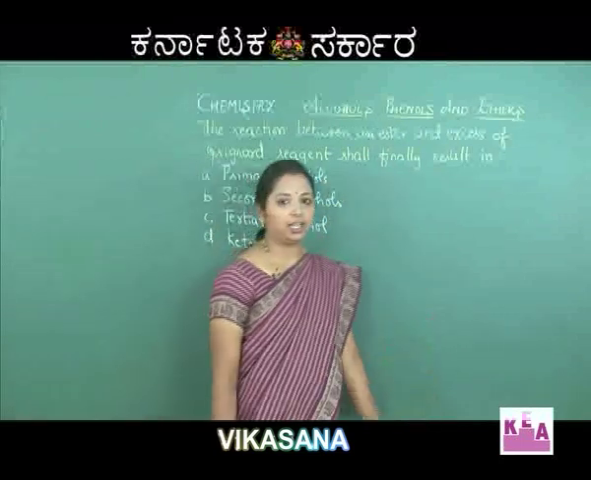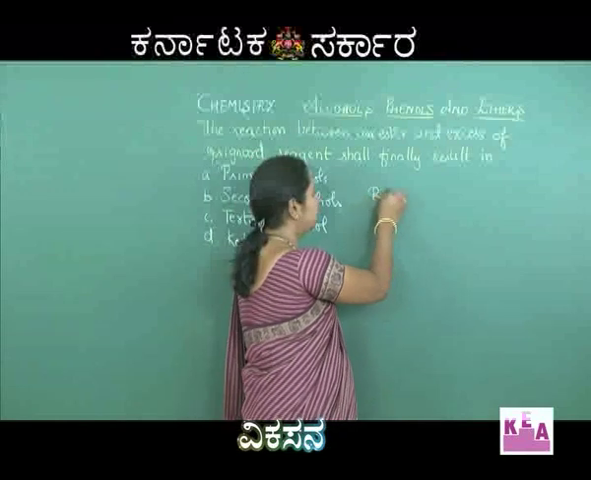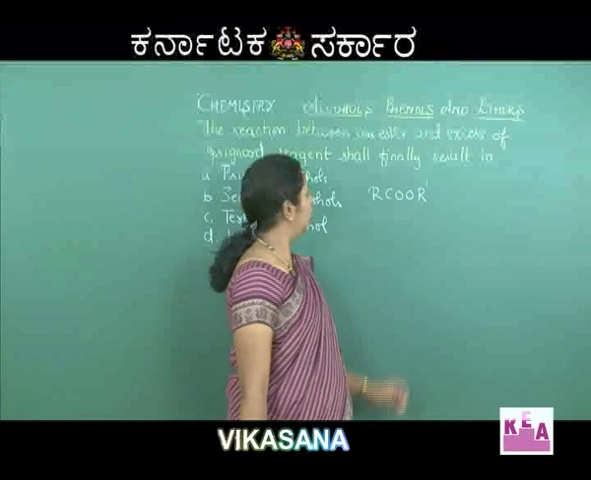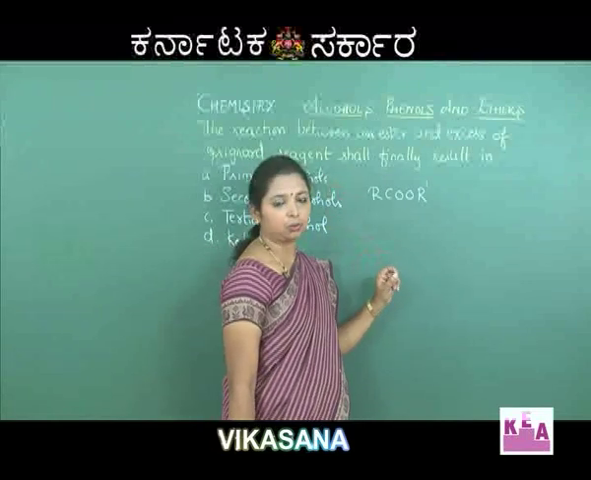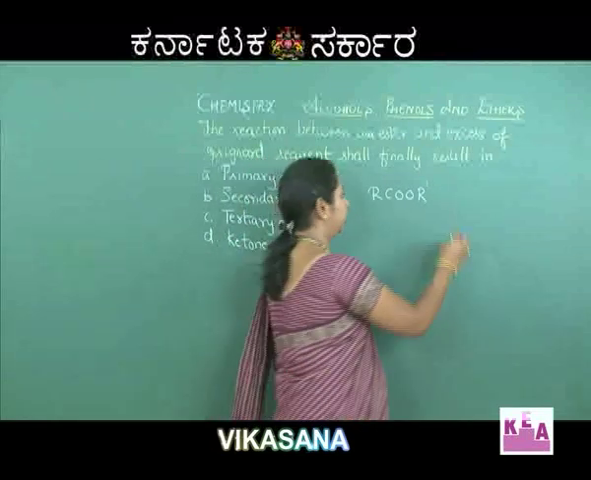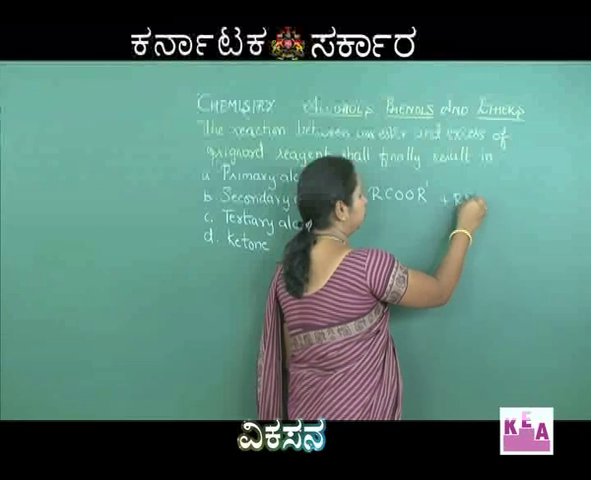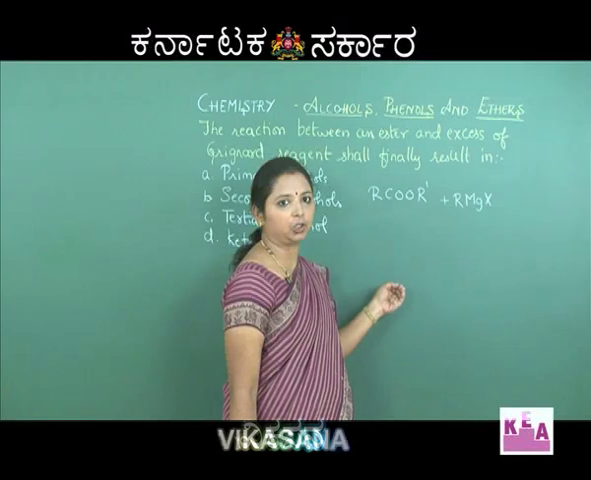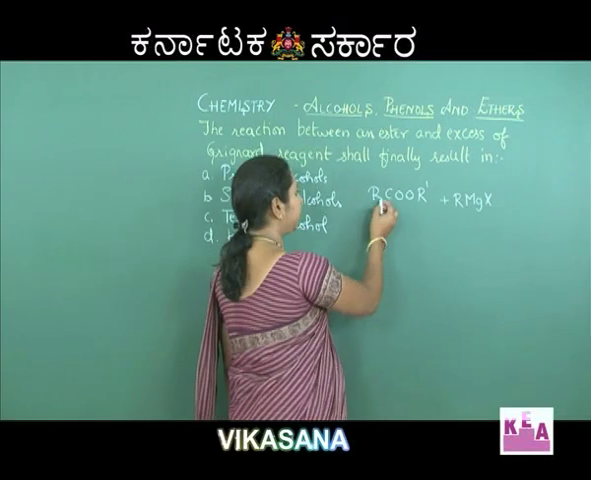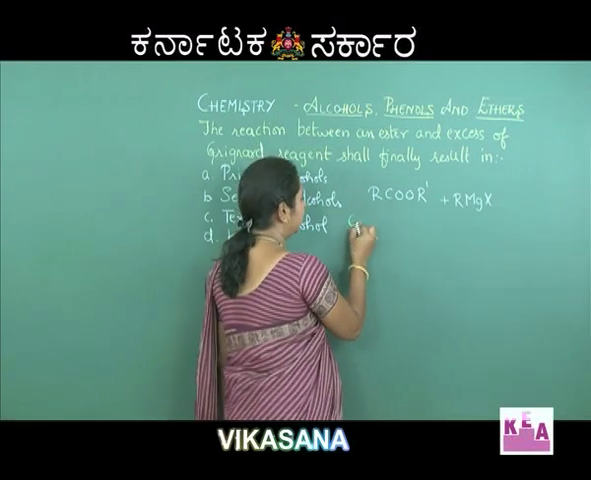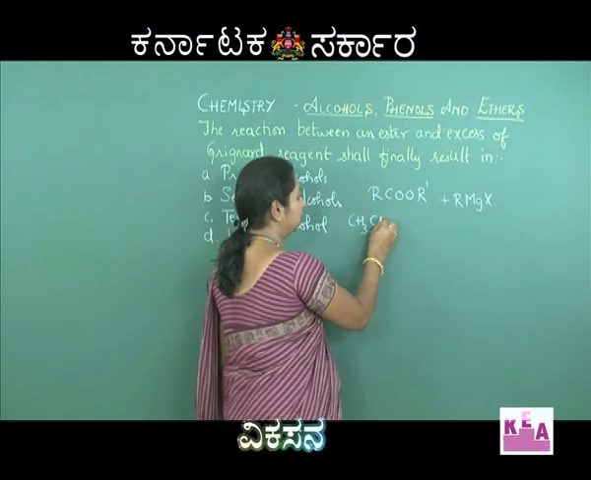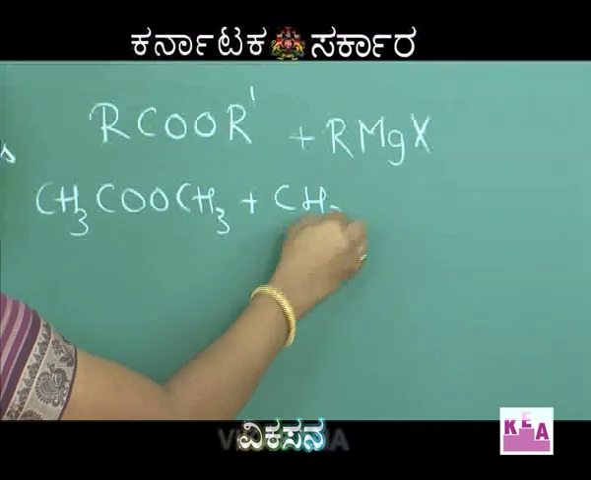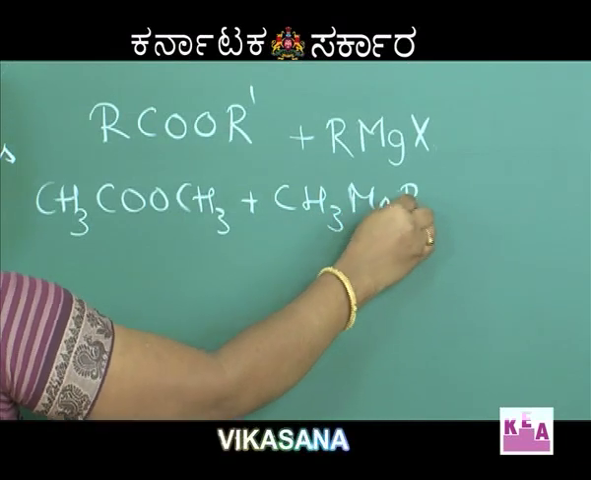Now, when we consider an ester, it should be RCOOR dash. Now, we have used Grignard reagent. What is the Grignard reagent? It is nothing but RMgX. We will take up an example and we will try to understand better. Say for example CH3COOCH3 plus CH3MgBr.